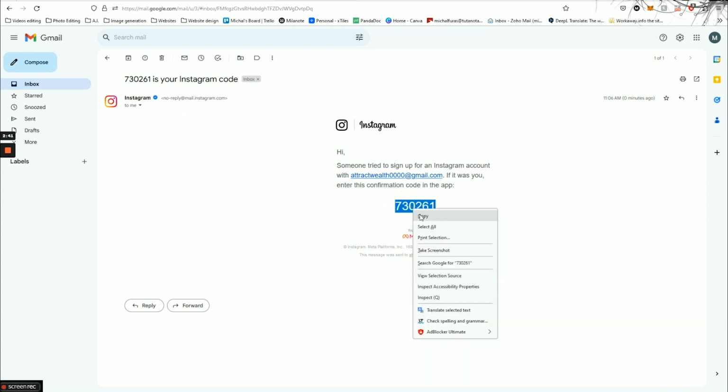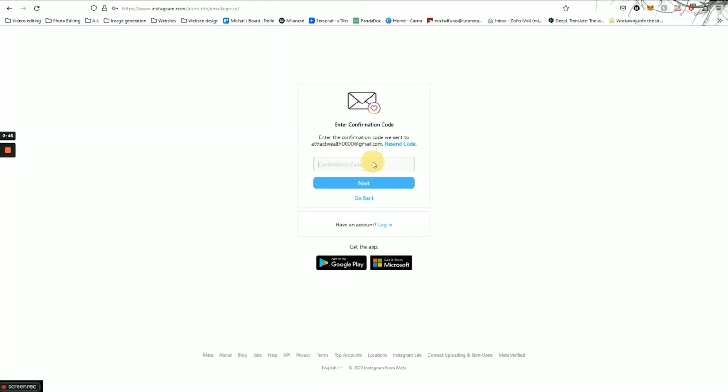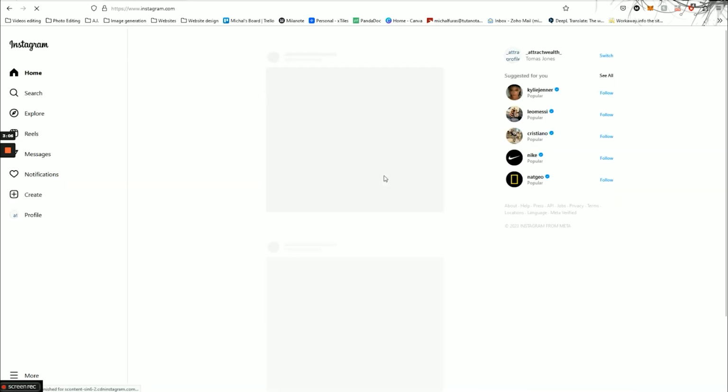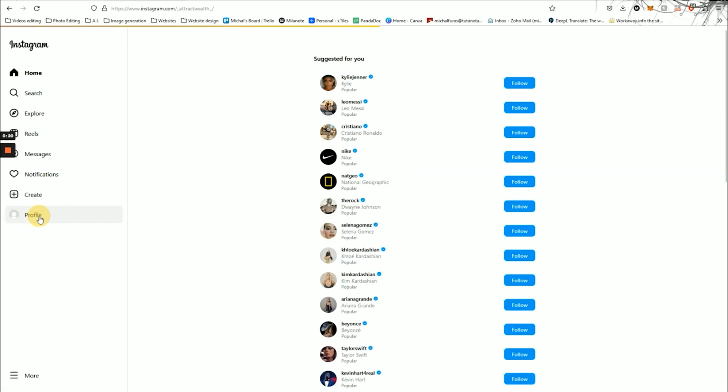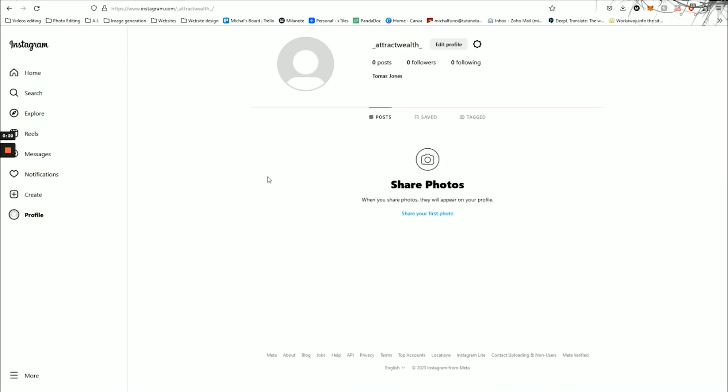Copy this code and paste it into the account creation form. Let's go back to the previous screen. Perfect, now I'll enter the verification code and click next. We'll wait for a moment and there you go, your Instagram account has been successfully created. Next you will go to your profile and I will explain how to fill in the information shortly.